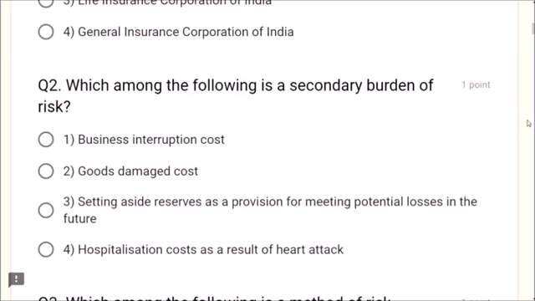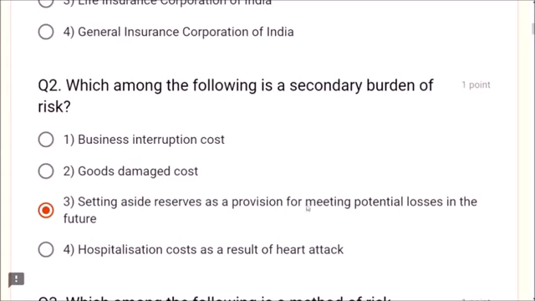Next question. Which among the following is a secondary burden of risk? What is secondary burden? Setting aside reserves as a provision for meeting potential losses in the future is known as secondary burden. Dear friends, burdens are 2 types, primary and secondary burden. To meet this, it is best advisable to go for risk transfer by taking insurance.